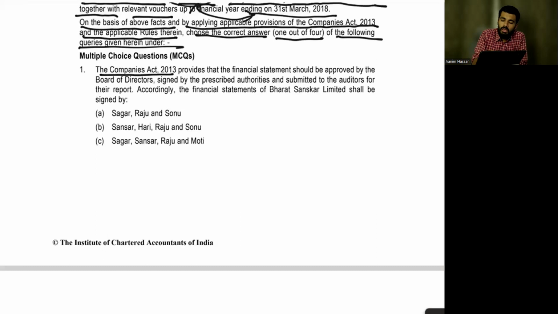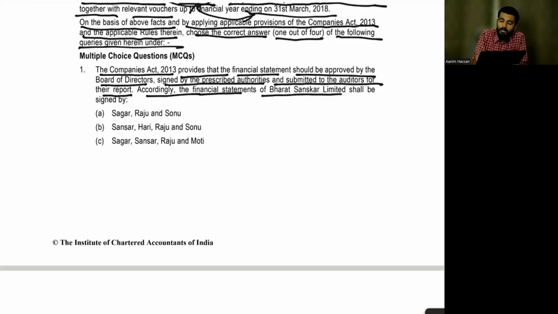The Companies Act 2013 provides that financial statements should be approved by the Board of Directors, signed by the prescribed authority, and submitted to the auditor for their report. Accordingly, the financial statement of Bharat Sanchar Limited shall be signed by whom? Who should sign the financial statements? Tell me. Which section talks about it? Superb. Section number 134. Do you know the subsection number? Superb. So, is the section to be written in the examination? Still, a lot of people debate about it. Now, tell me whether it should be written or not.